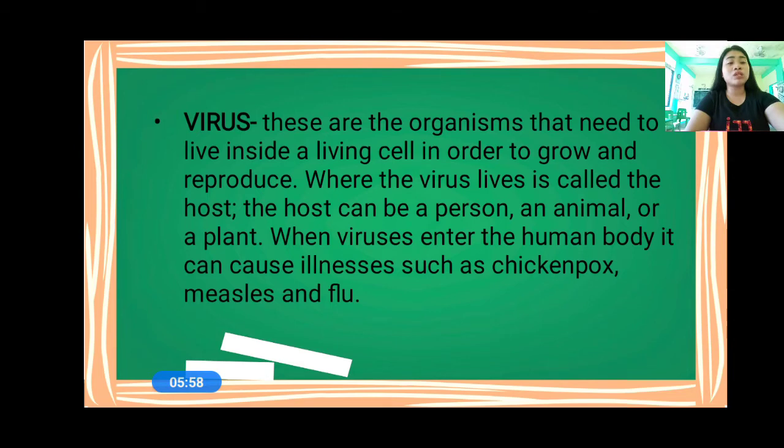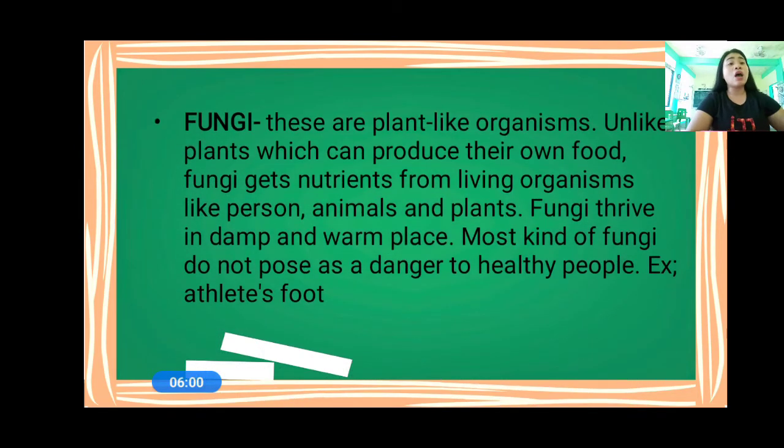Now, let us proceed to the third pathogen, which we call fungi. Fungi are plant-like organisms. So again, what is fungi? A plant-like organism. Unlike plants, which can produce their own food, fungi get nutrients from living organisms like persons, animals, and plants.